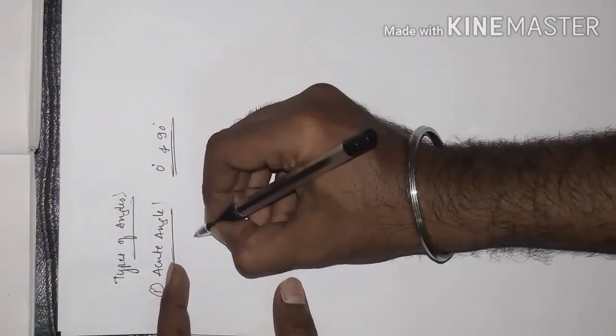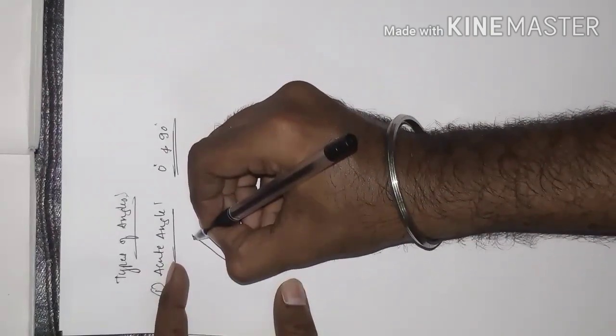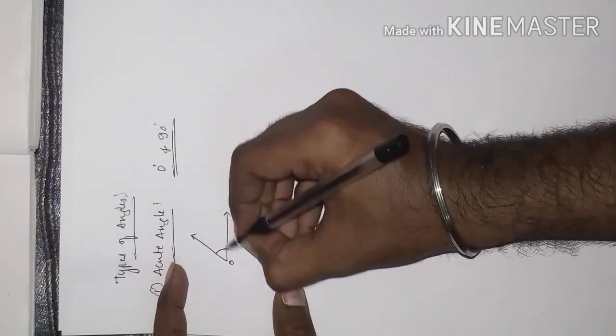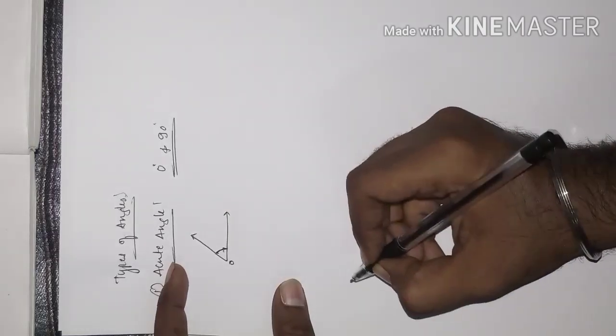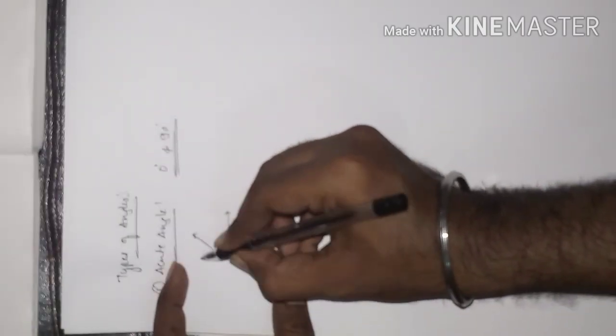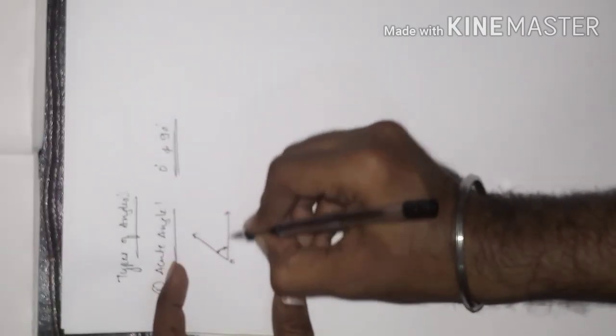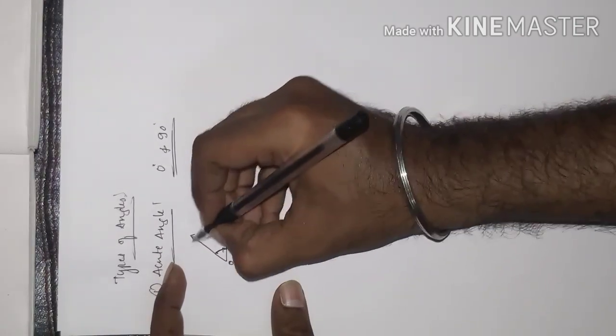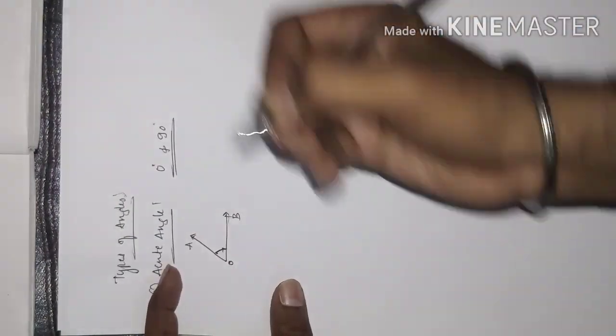I will show you the diagram here. This angle we call an acute angle because it is less than 90 degrees and more than 0 degrees.